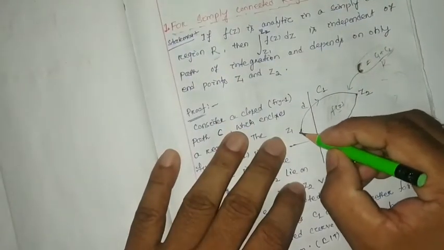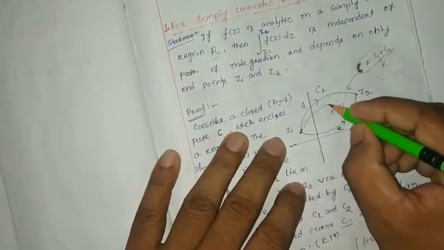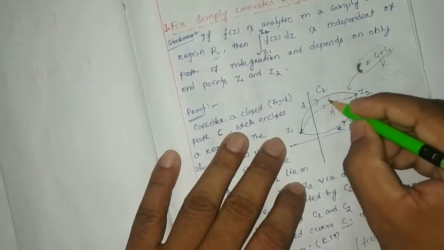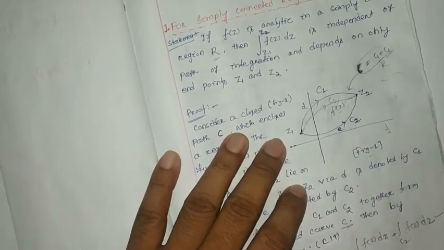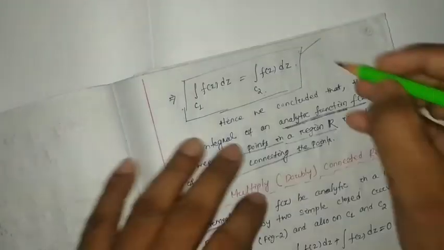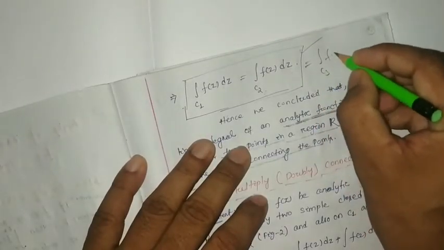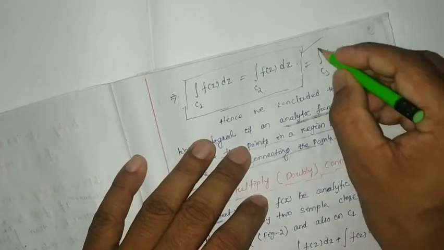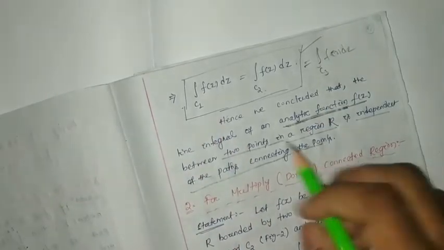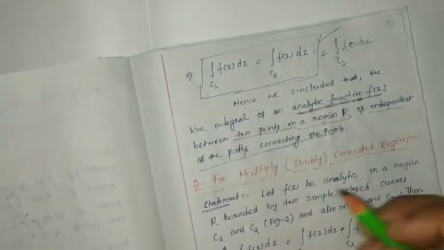So if we consider another line, that means some path from here to here, suppose C3, we are going to get the same value, that is the integral over C3 of F(z) dz. That means here the line integral only depends upon the end points.